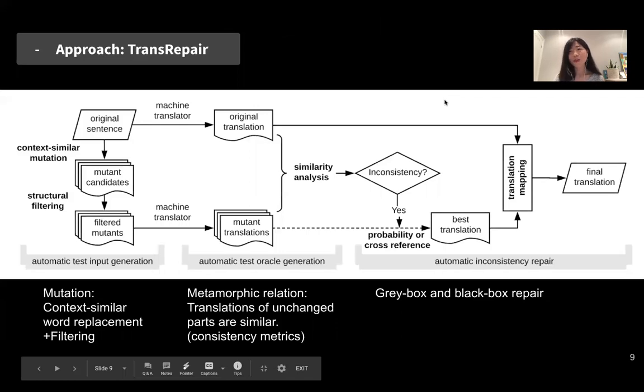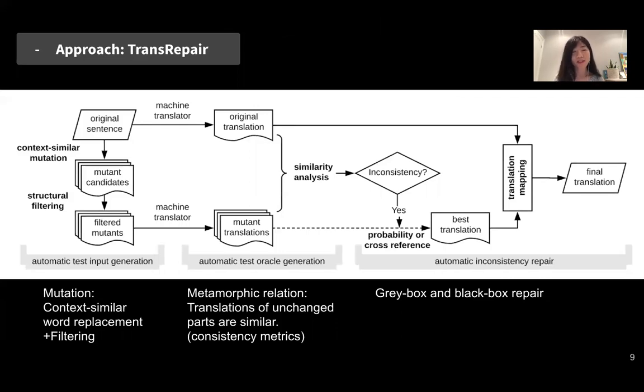We want to do testing, so we need test inputs. Here we use mutation, where we replace a word with its context-similar word. And we then use filtering to filter out low quality test inputs. We also need a test oracle to find the bug. Here we use metamorphic correlation, where the idea is that we hope the translations of the unmutated parts should remain similar. And we use consistency metrics to measure the similarity. Once the similarity is below some threshold, we could say that we detect a bug.